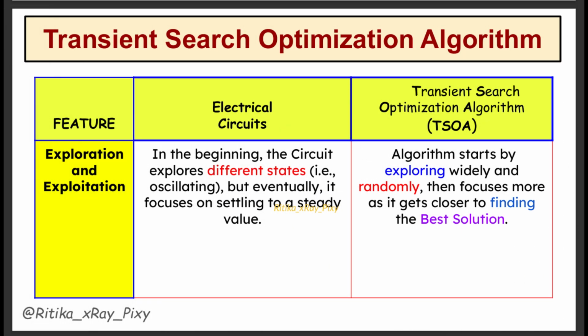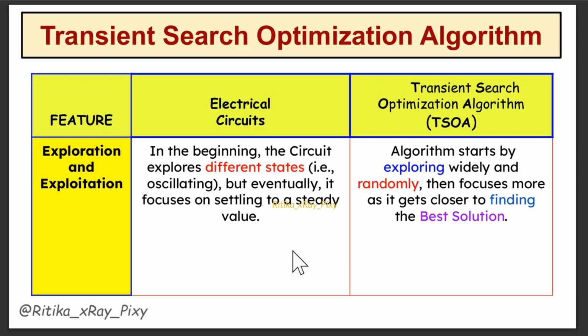Next we have exploration and exploitation. As in the electric circuit, in the beginning the circuit explores different states, meaning it is oscillating, but eventually it focuses on settling to a steady value. Same in this algorithm, we will start by exploring widely and randomly, then focus more and get closer to finding the best value. So we will start with the exploration.